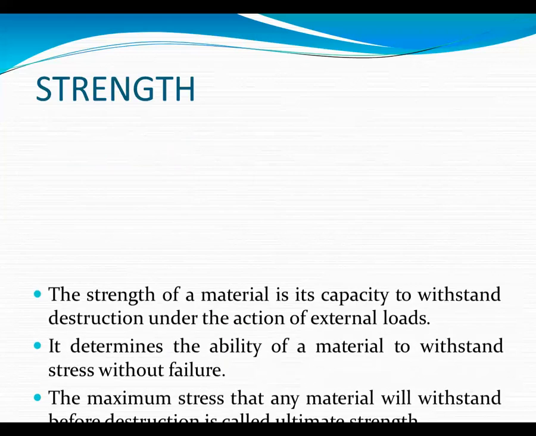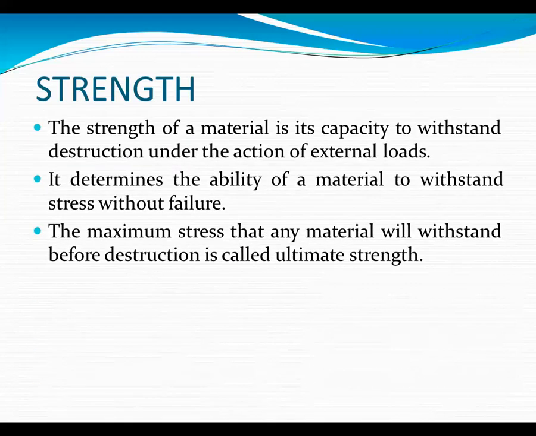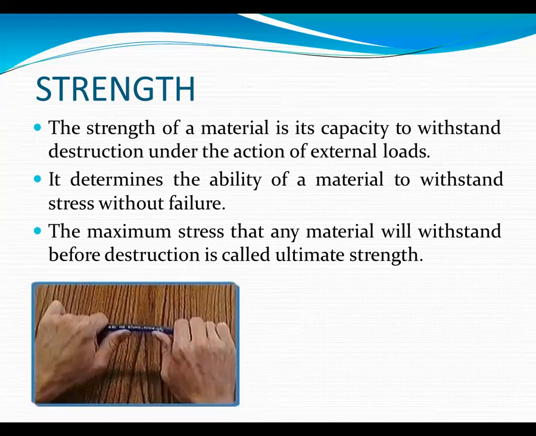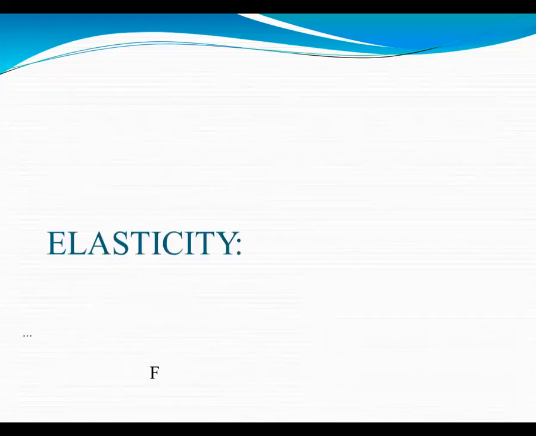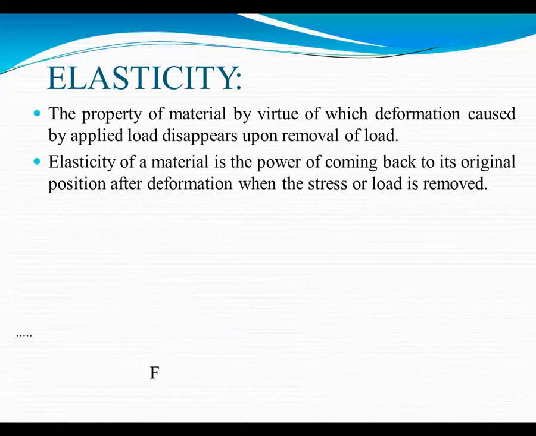Now we'll see the next property, strength. The strength of a material is its capacity to withstand destruction under the action of external load. It determines the ability of a material to withstand stress without failure. The maximum stress that any material will withstand before destruction is called ultimate strength. Now we will see the diagram of how the strength is applied. You can see here.